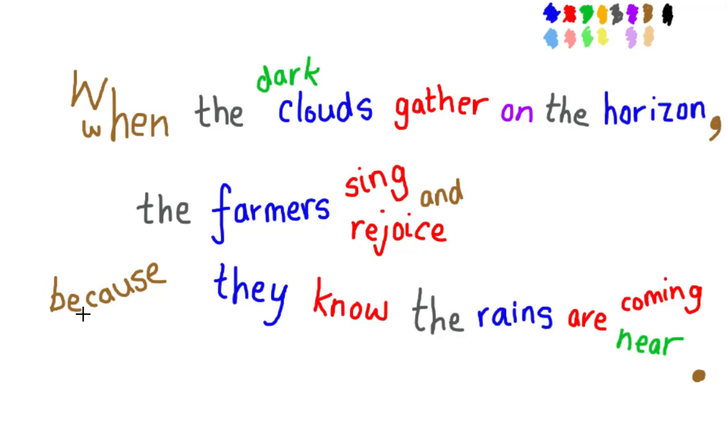We could say, because the farmers know the rains are coming, now we have a comma, they sing and rejoice when the dark clouds gather on the horizon. So there are a number of different orders that we can put these clauses in to change our sentence.